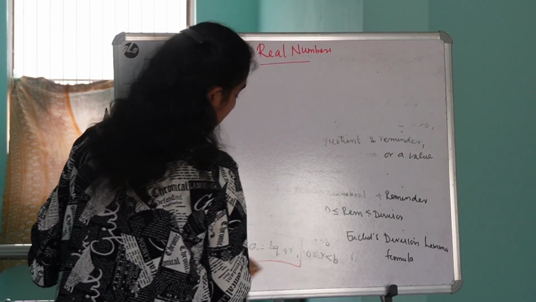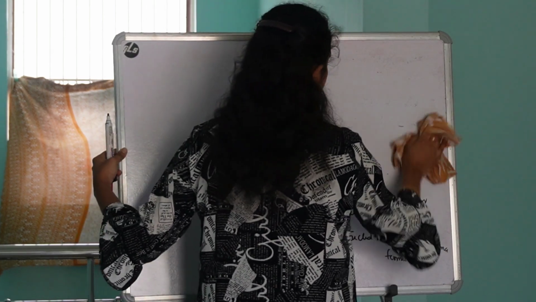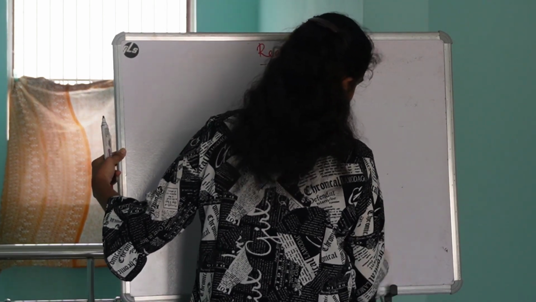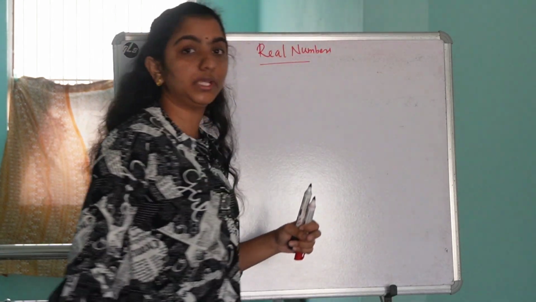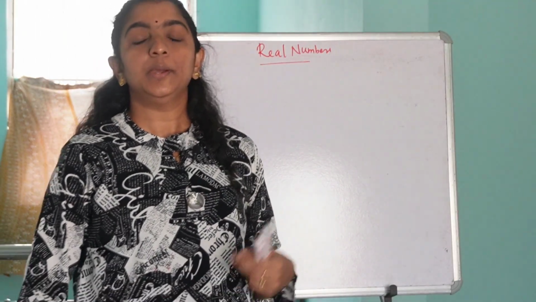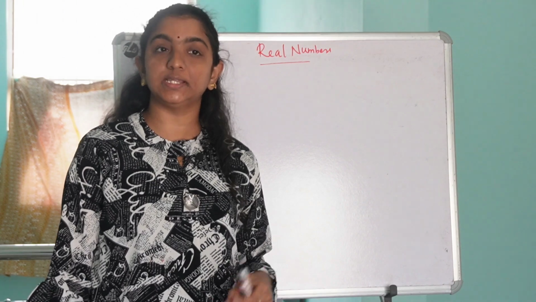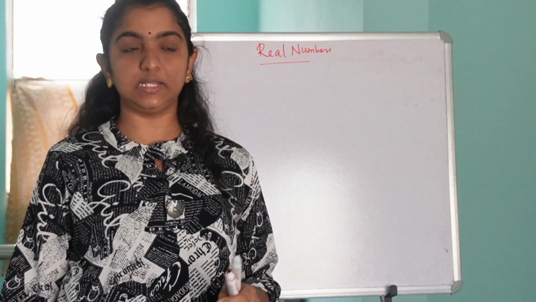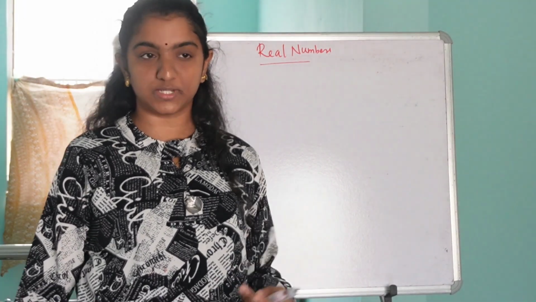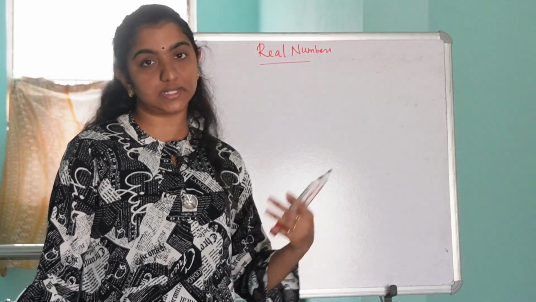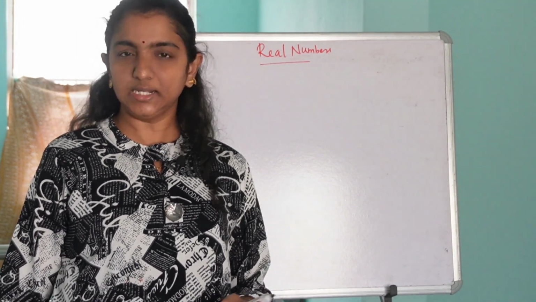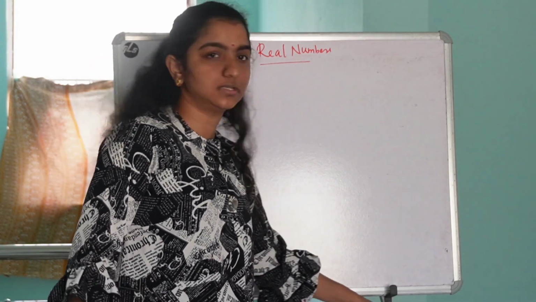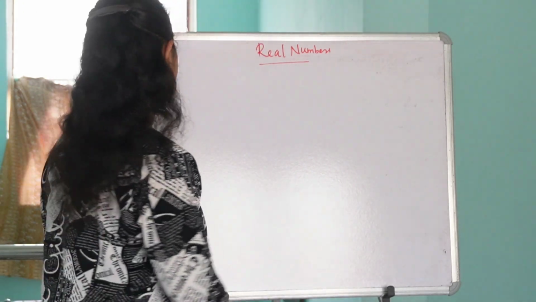Euclid's division algorithm is actually an algorithm that uses this Euclid's division lemma, that is A is equal to BQ plus R, for finding the HCF of two numbers. And this algorithm uses Euclid's division lemma repeatedly until the remainder becomes 0. Is it clear? Okay. Yes.